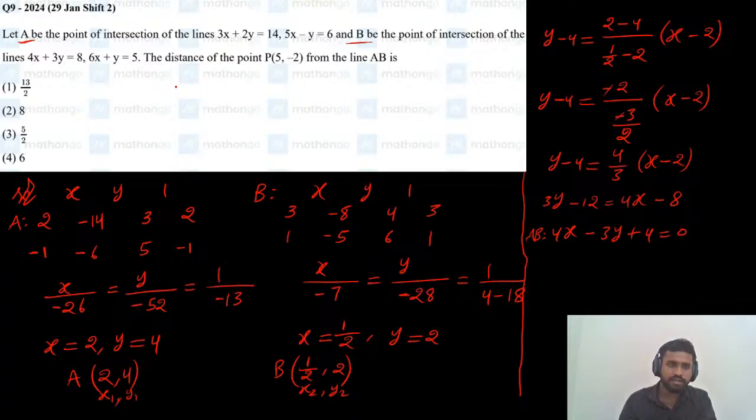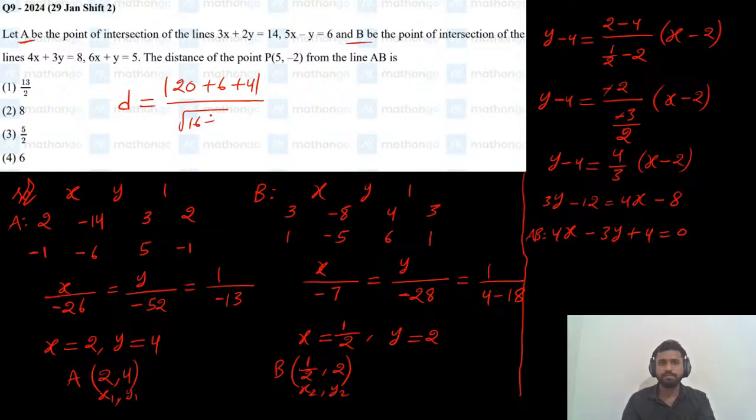So I'm writing here, distance of the point 5 comma minus 2 from the line AB can be found by using the distance formula, modulus of AX1 plus BY1 plus C divided by square root of A square plus B square. 4 times 5 is 20, so modulus of 20 plus 6 plus 4, which is 30, divided by root of 16 plus 9 equals root 25, nothing but 5.